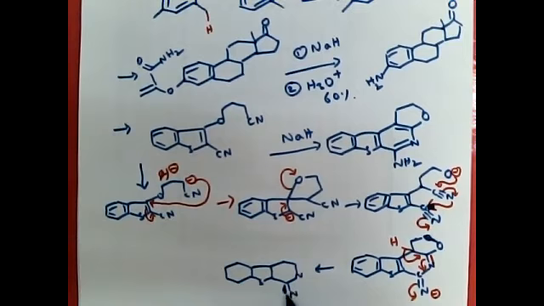Sorry, it should be a single bond. Okay, NH minus. We have a new double bond generated here, and another new double bond generated here. So the newly generated ring is again becoming aromatic. Again, this NH minus will pick up a proton when we add water or dilute acid at the end of the reaction.